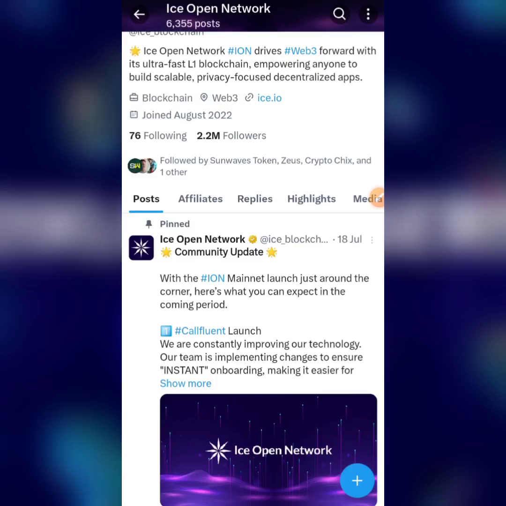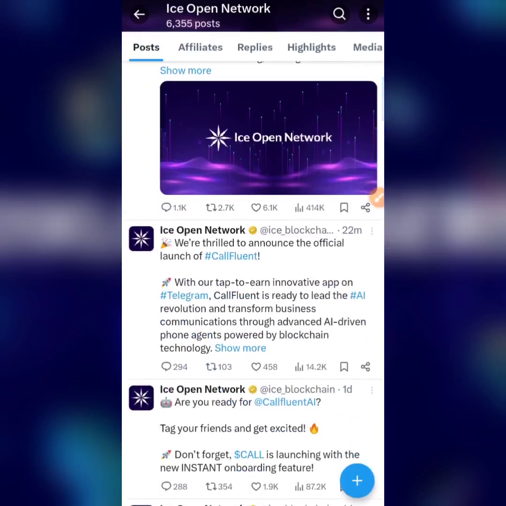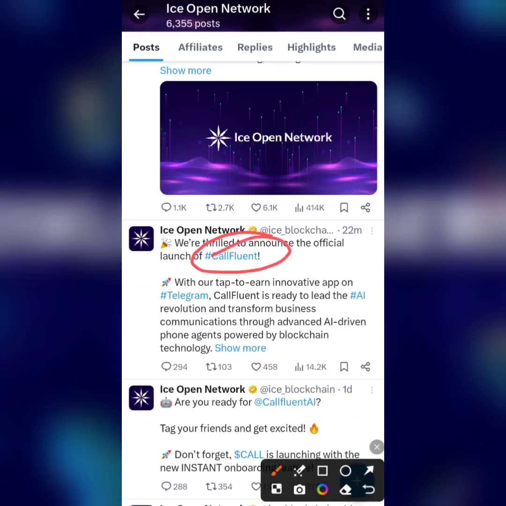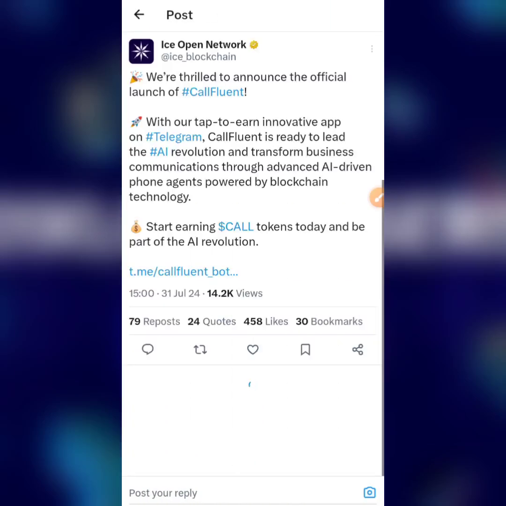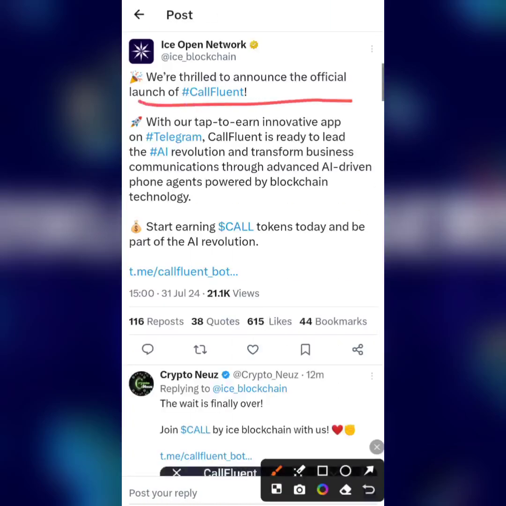So the update today is that ICE Network just launched a new airdrop. After some waves, they just launched a new airdrop called the CallFluent Airdrop. If I click on this right now, you're going to see that it says: we are thrilled to announce the official launch of CallFluent. With our tap to earn innovative app on Telegram, CallFluent is ready to lead the AI revolution and transform business communication through advanced AI-driven phone empowered by blockchain technology.